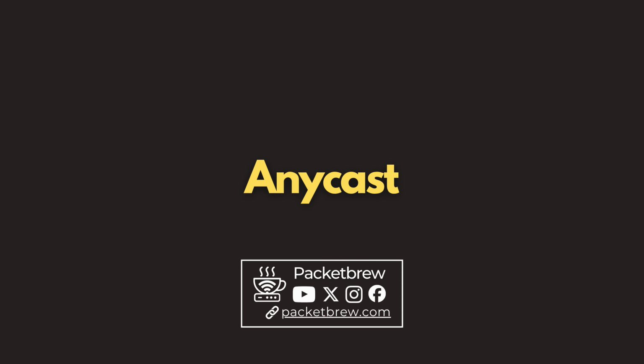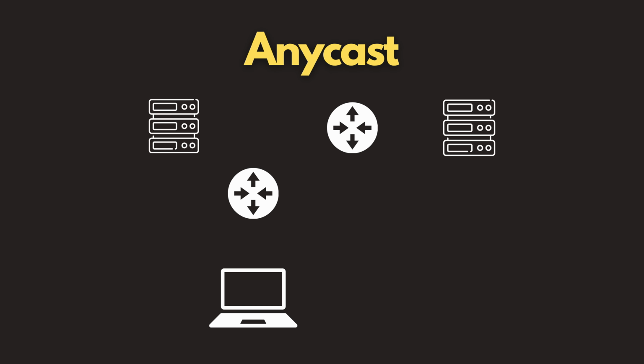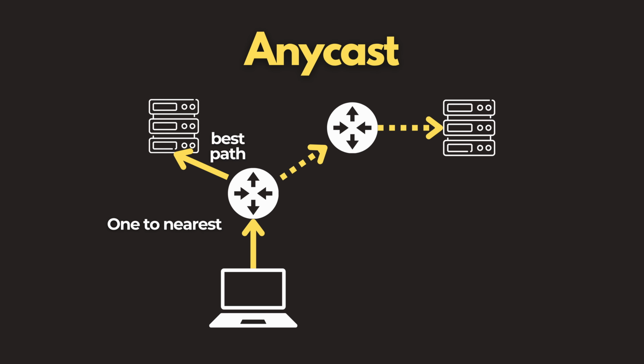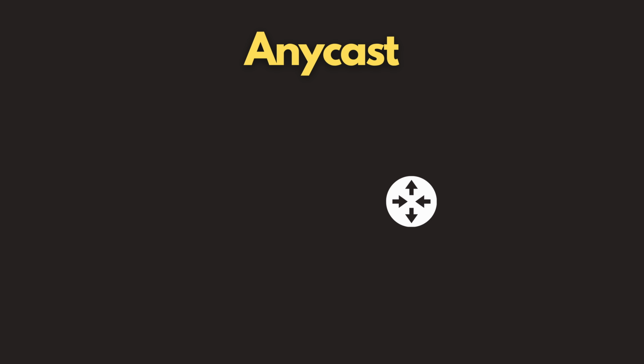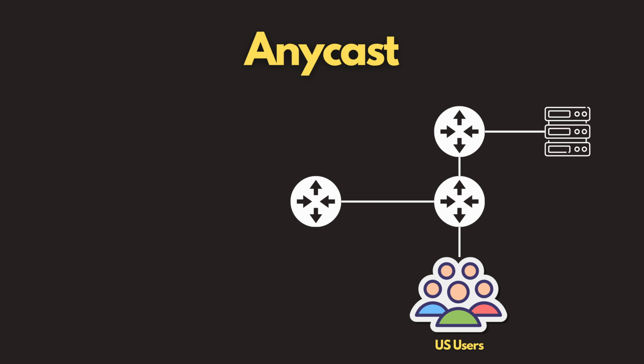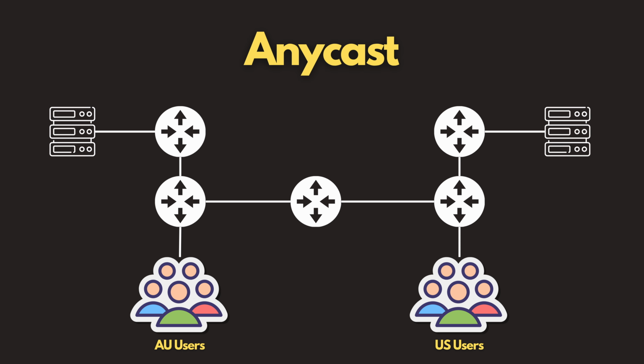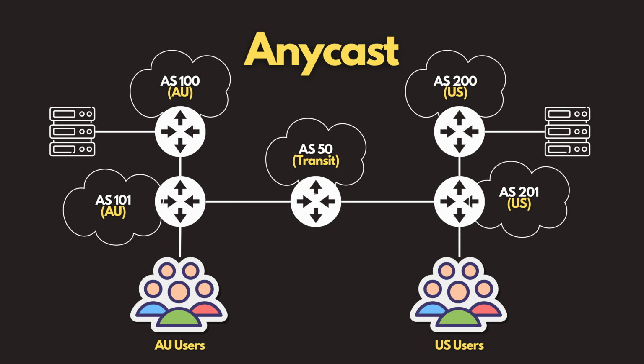The last traffic delivery method is anycast. It is a one-to-nearest communication. It leverages the routing protocol's best path selection algorithm to determine which destination is nearest to the sender. How does it work? Suppose we have this topology. One network in the US and another in Australia. We'll use BGP as the routing protocol. In an anycast scenario, there will be 2 endpoints with the same IP address. Let's use 1.2.3.4 as an example.